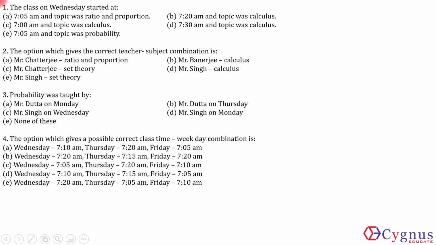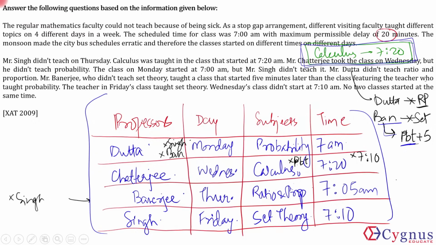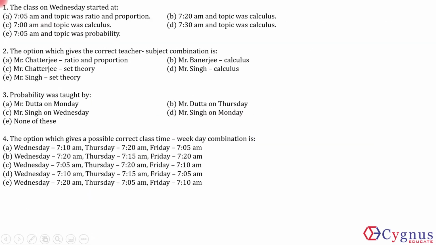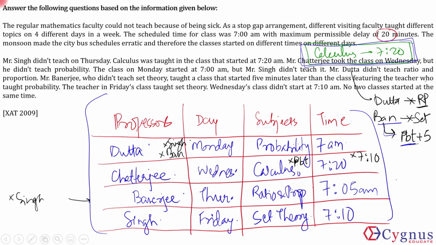Now let's look at the questions. First question: the class on Wednesday started at. So Wednesday's class started at 7:20 and it's a calculus class. Next is, the option which gives the correct teacher and subject combination. First is Chatterjee and ratio proportion. Chatterjee's subject is calculus, so this is wrong.